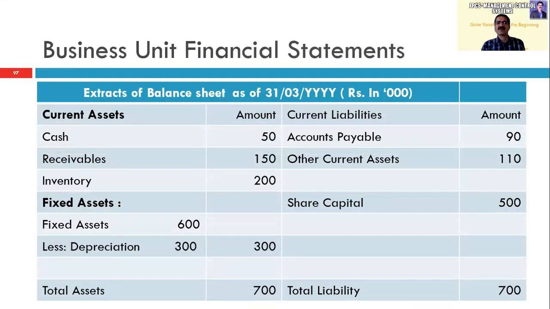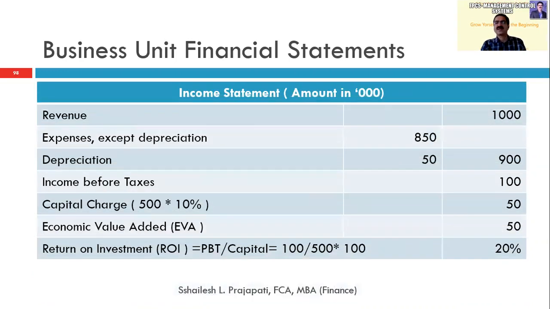Let us take an example of a company where 500 is the share capital, that is investments, and we have around 700 rupees of assets. Some are current assets and some are fixed assets. This company has a profit of say 100 rupees on a revenue of 1000.